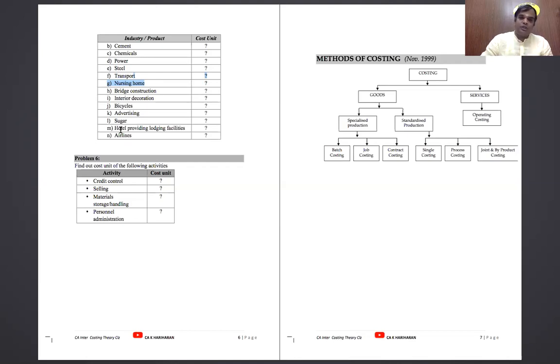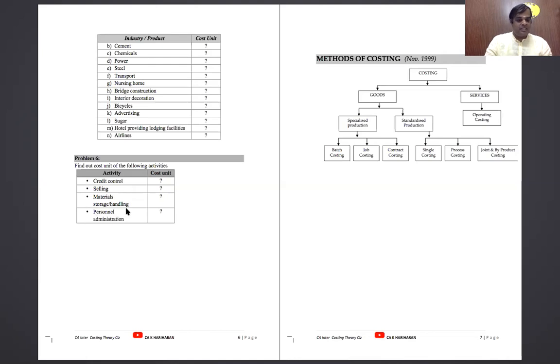Next, find out the cost unit of the following activities. Problem number 6. Previously, for the products or industries, we found the cost units. Now we are discussing the cost units for activities. First, credit control activity: accounts maintained, how many accounts you have maintained, that's the cost unit. Selling activity: customer calls, value of the sale or orders taken, that is the cost unit.